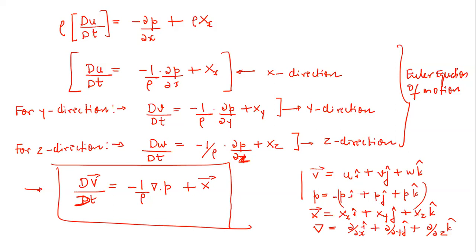So always remember this thing, that this Euler equation of motion holds for any inviscid flow, but it doesn't care about whether the flow is steady, unsteady, uniform, non-uniform. Okay, it takes everything into account, right? The only factor is that the flow has to be inviscid flow. Always keep this thing in mind.